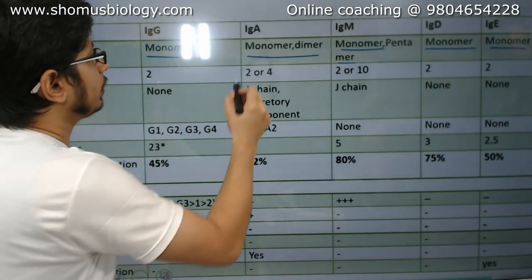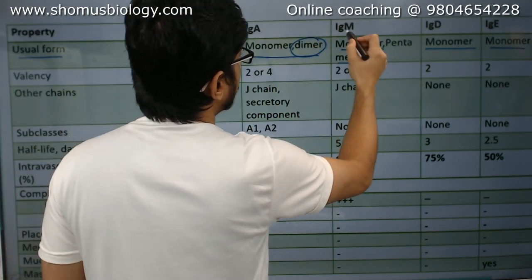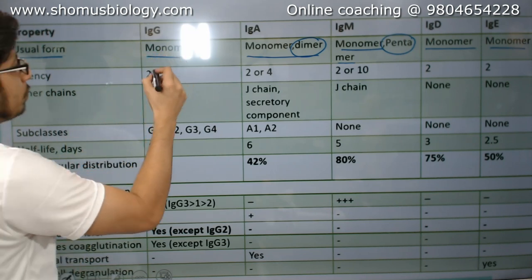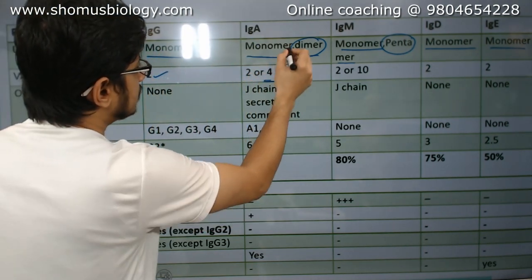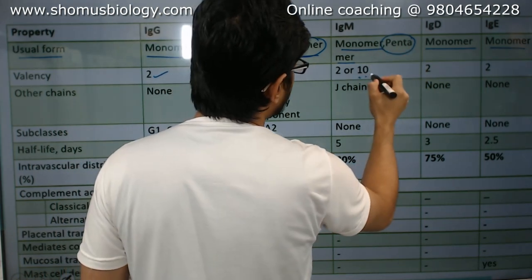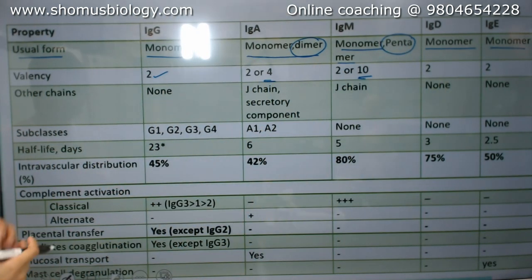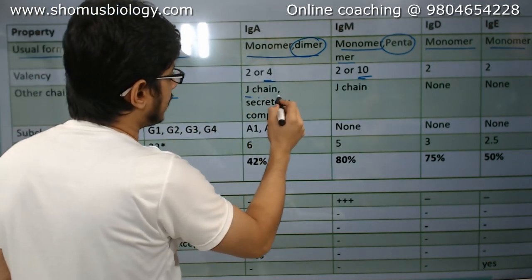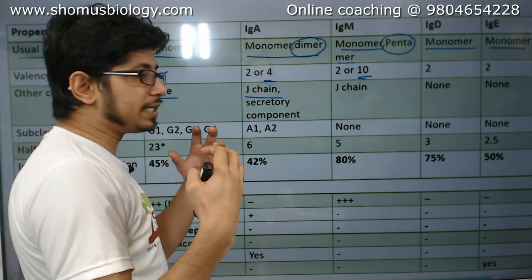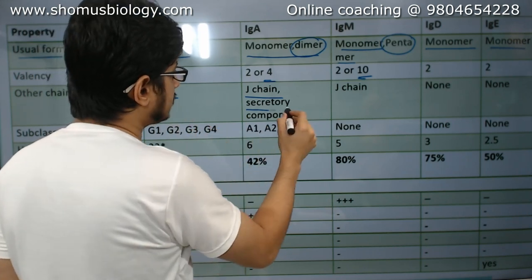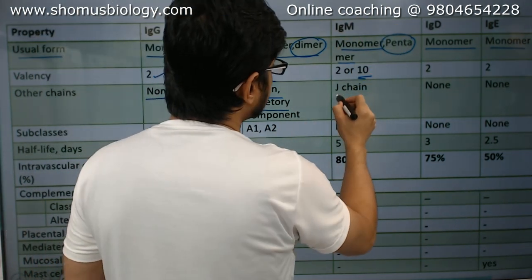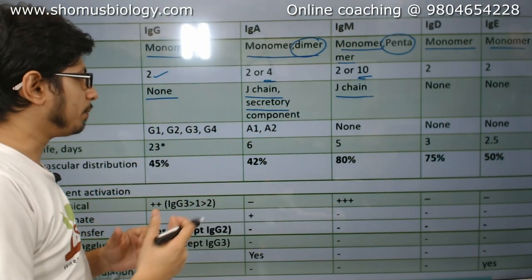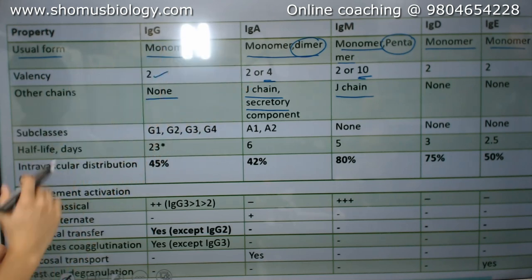Valency for IgG, a monomer, is 2; for IgA, if it's a dimer, 4; IgM, if it's a pentamer, is 10; the rest of them are 2. Regarding other chains, IgG has no chain, IgA has a J chain that connects 2 IgA antibodies together in the secretory component. IgM has a J chain to hold 5 antibodies together for complement fixation, and the rest don't have any extra chains.